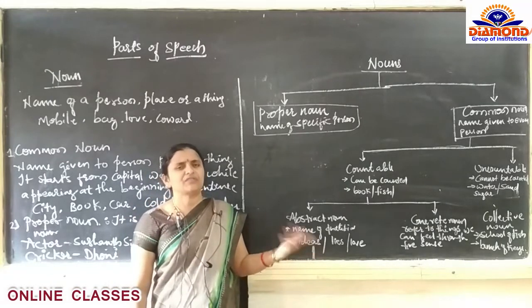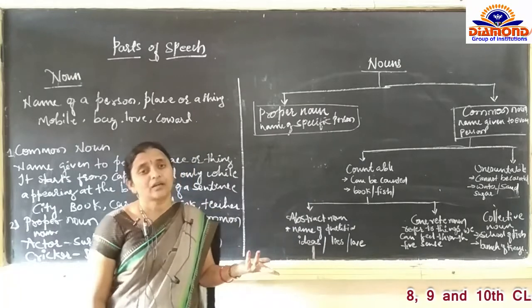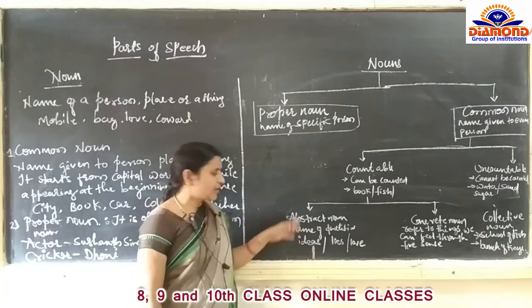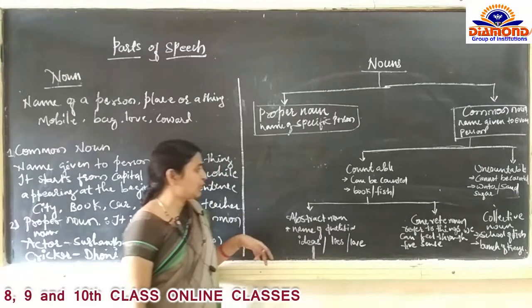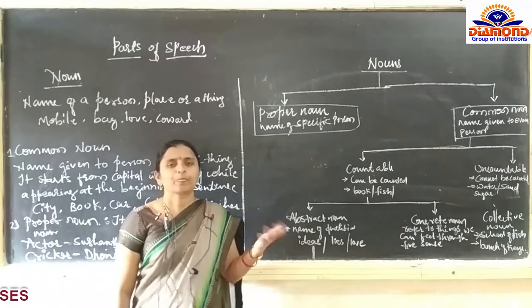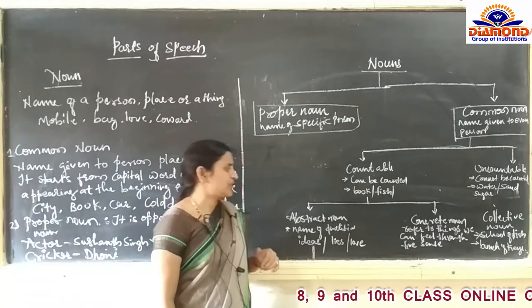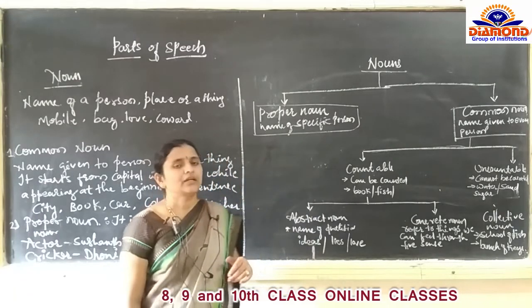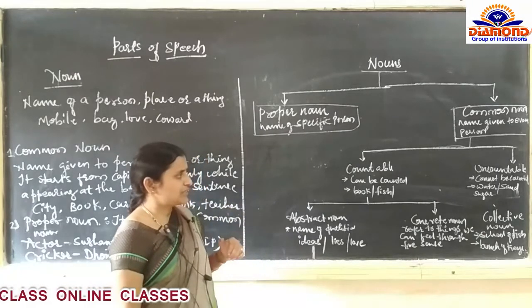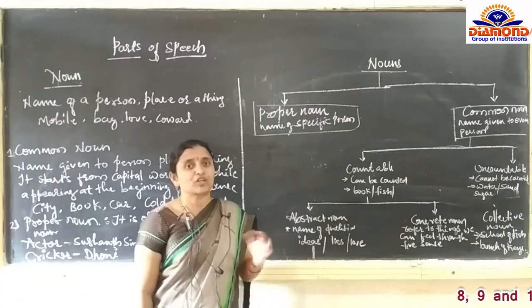Countable means it's very easy, we can count. Uncountable, that we can't count. Then in this, we can have abstract noun and concrete noun. Abstract noun is the name of qualities. Concrete noun refers to things we can feel through our five sense organs. The last one is collective noun, a collection, like a bunch of keys.